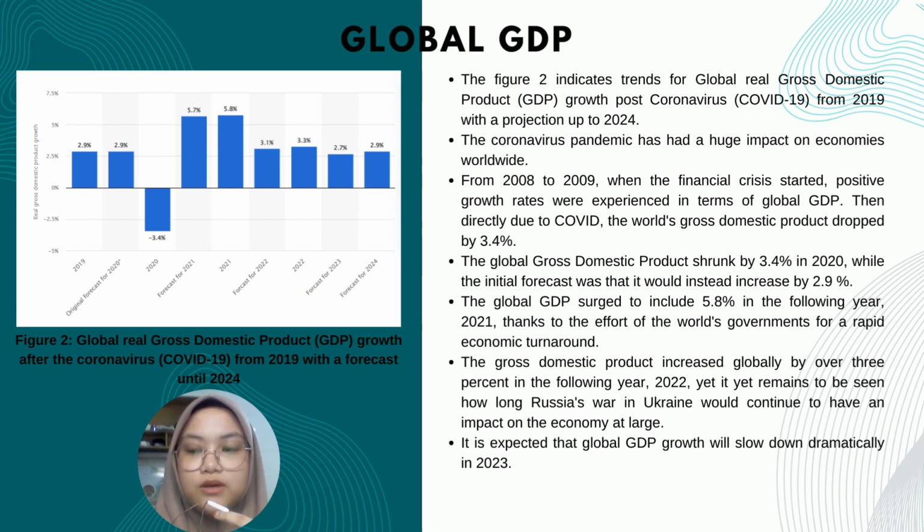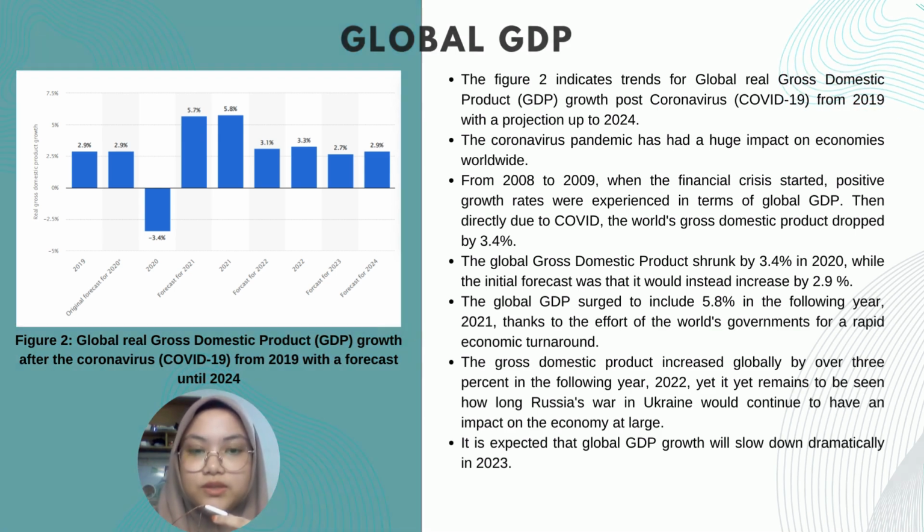surged by 5.8% in the following year, which is 2021, thanks to the effort of the world governments for a rapid economic turnaround. The gross domestic product increased globally by over 3% in the following year, which is 2022, yet it remains to be seen how long Russia's war in Ukraine would continue to have an impact on the economy at large. And on the back of this, it is expected that global GDP growth will slow down dramatically in 2023.